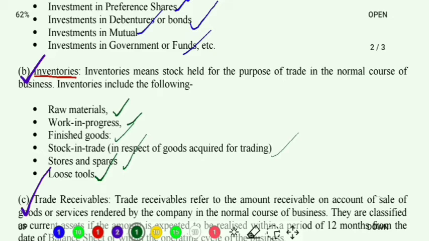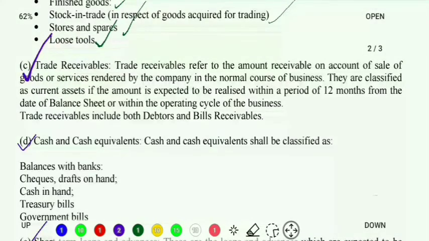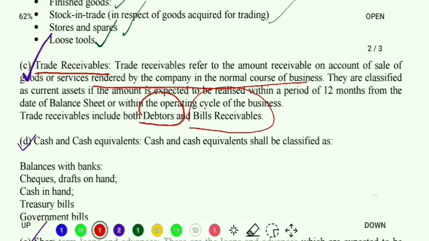Now coming to the third subheading, that is trade receivables. What are trade receivables? You all must be knowing the term bills receivable. You all must be knowing the term debtors, right? Now when we combine both debtors and bills receivable, it comes as a new word, that is trade receivables. Clear? Let's read. Trade receivables refers to the amount receivable on account of sale of goods or services which were rendered by the company in the normal course of business.